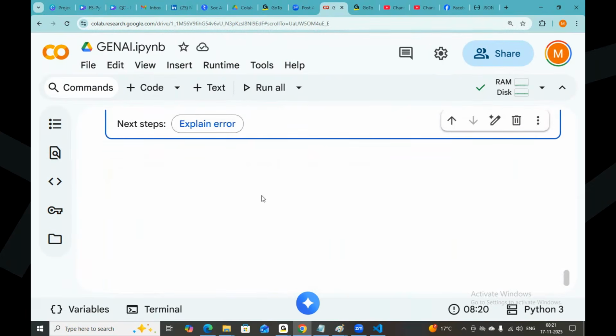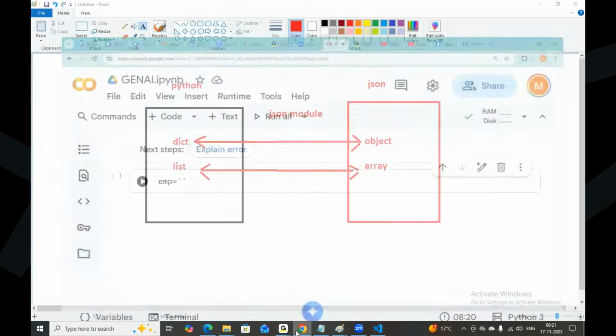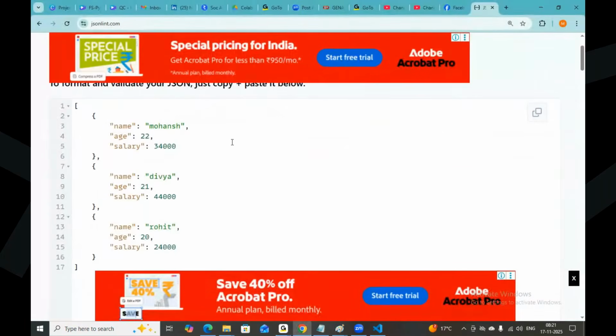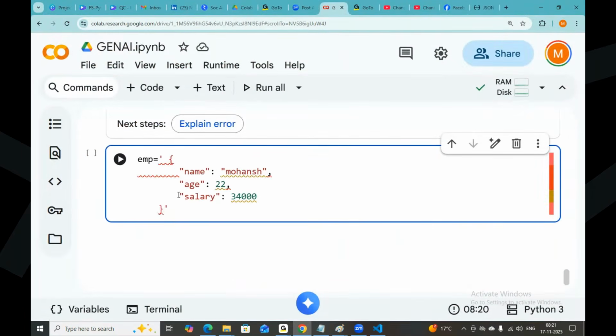Next, the requirement is, whenever you have a JSON object, you need to convert it into Python. For example, first of all, I want to take a JSON object, emp is equal to, some JSON object. This is proper JSON. Take it and keep it inside the curly braces.